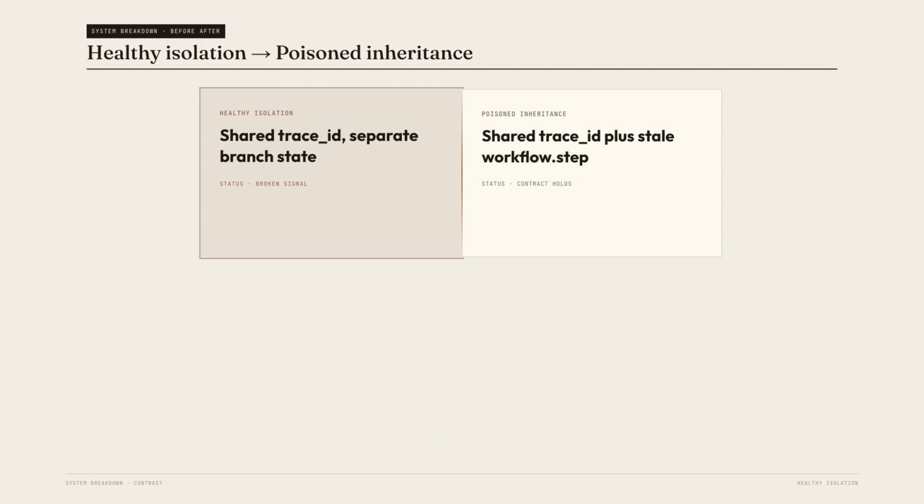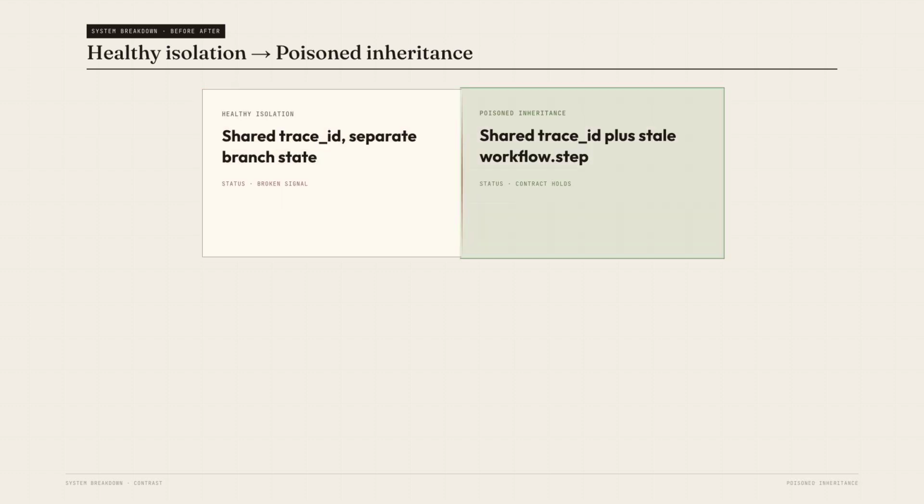The policy branch has its own branch ID, its resource claims, and its tool outputs. The retrieval branch has its own. The final answer branch can link back to both, but it does not inherit either branch as its identity. A poison branch breaks that rule. It carries stale workflow step, stale agent role, or stale resource ID. Now it can make the right decision for the wrong branch.